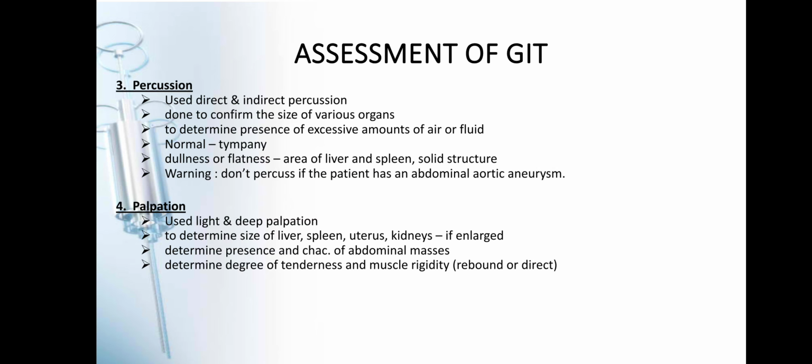And lastly is your palpation. Okay. So, sa percussion po, we use either direct or indirect percussion. So, it is done to confirm the size of the various organs and to determine the presence of excessive amounts of air or fluid. So, the normal po na maririnig po natin during percussion is tympani. Tympani po sa ating stomach area. Pag dullness naman po or flatness naman po, pag sa area of liver and spleen and solid structure. Warning po, do not percuss if the patient has abdominal aortic aneurysm.